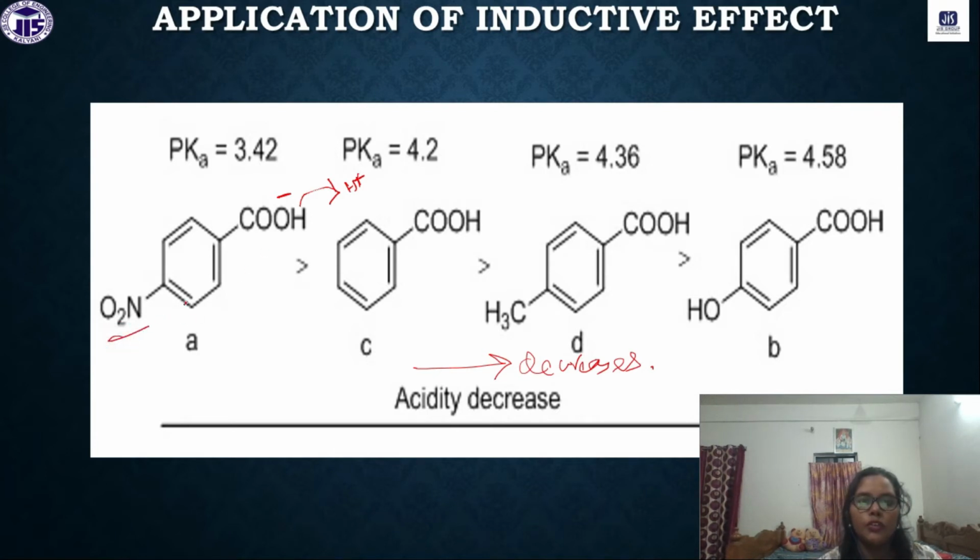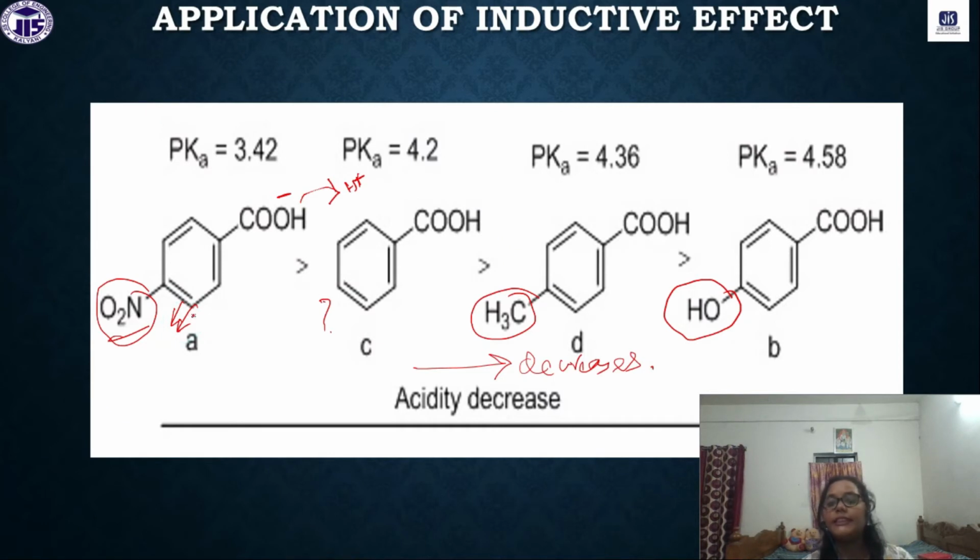So, this is the NO2 group we have. Here at the para position we do not have any group. Then we have here a methyl group, and also we have here a hydroxyl group, right. So, the acidity decreases in this order. Why? Because NO2 has the tendency to pull the electrons towards itself.